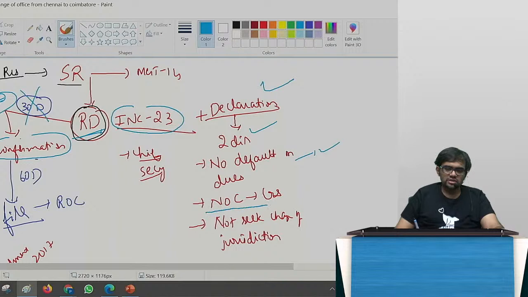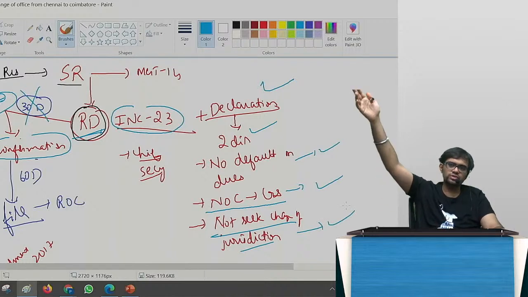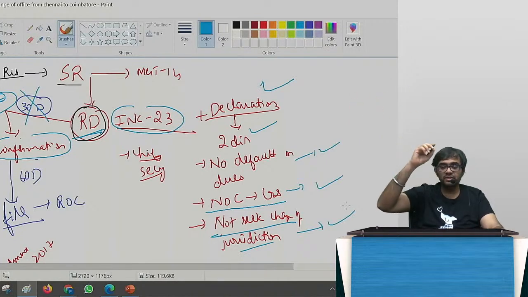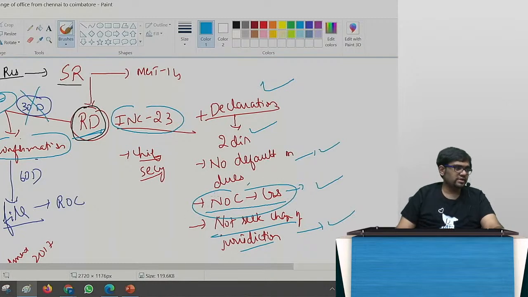There is no objection certificate I have taken from the creditors, and I will not seek any change of jurisdiction, because once I go from Chennai to Coimbatore, again I cannot say from Coimbatore I will come to Chennai. I should make a declaration and I have to take a no objection certificate from my creditors. Correct? Yes. So that's the thing.